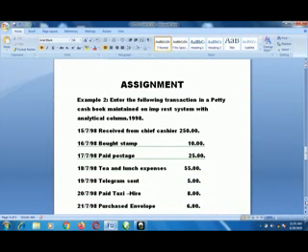This is our assignment on the second page. Enter the following transaction in a petty cash book maintained on imprest system with analytical column in 1998.